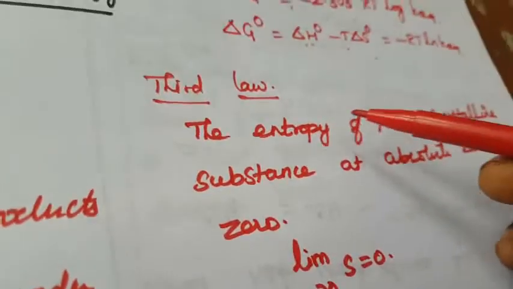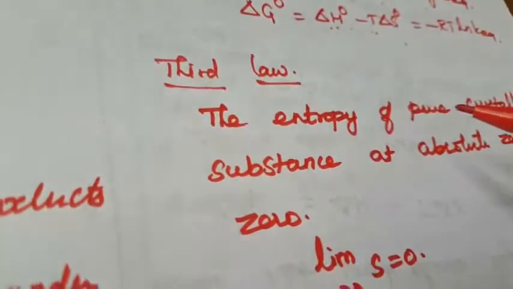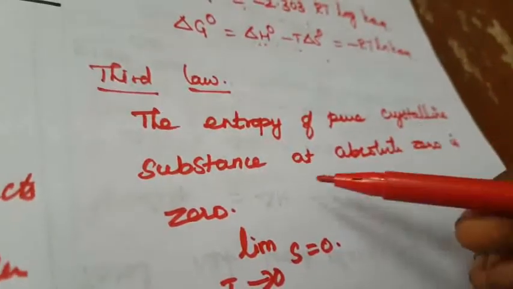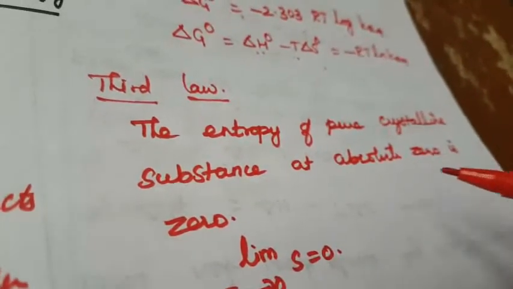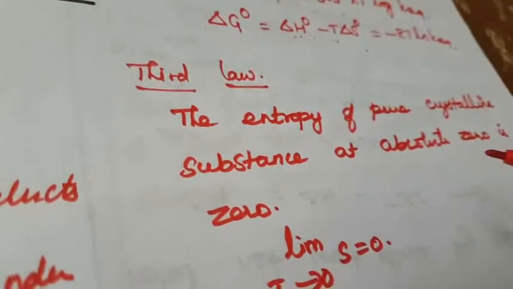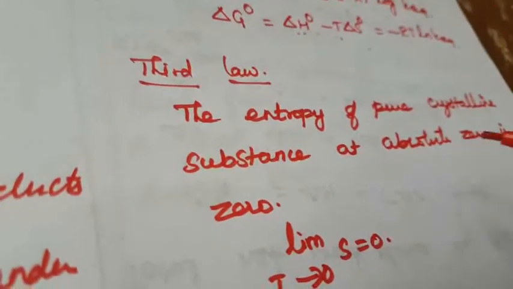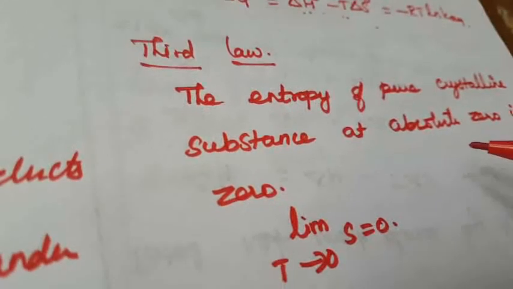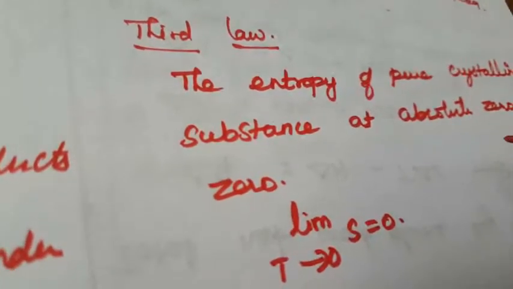Next, the final topic of this chapter is, what is the third law of thermodynamics? The third law of thermodynamics: the entropy of a pure crystalline substance at absolute zero is zero. So what is the meaning of that? It is impossible to lower the temperature of an object to absolute zero in a finite number of steps.